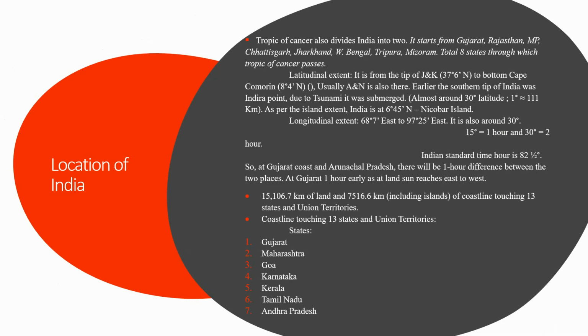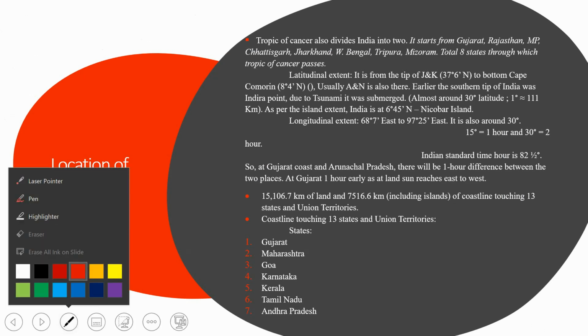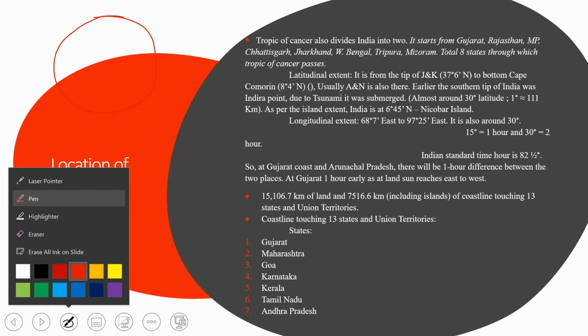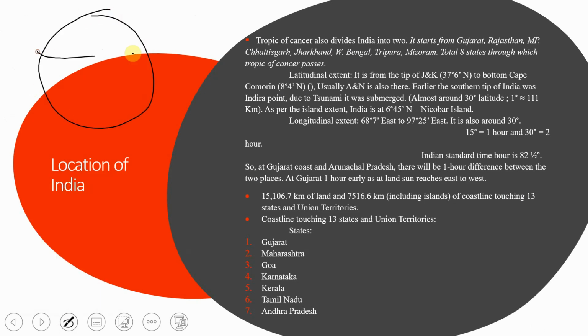Let us move to the location of our country. What is the location of India exactly? The Tropic of Cancer divides India into two. Let me change the color of the pen. The Tropic of Cancer will be this one, 23.5 degrees north of the equator, and this will be the Tropic of Capricorn, 23.5 degrees south.